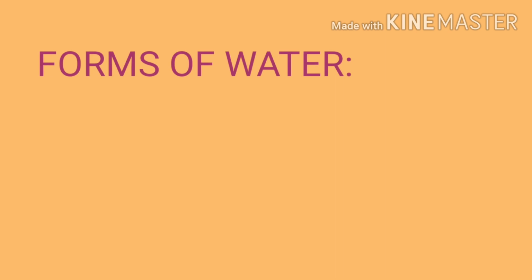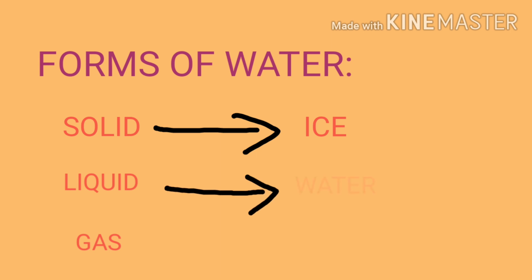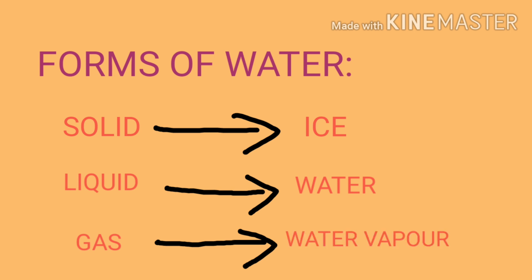Next is about forms of water. What are the 3 forms of water? Solid, liquid and gas. The solid form of water is ice. The liquid form of water is water itself. Then the gaseous form of water is water vapor. So children, write all these words in the backside of your notebook 5 times.